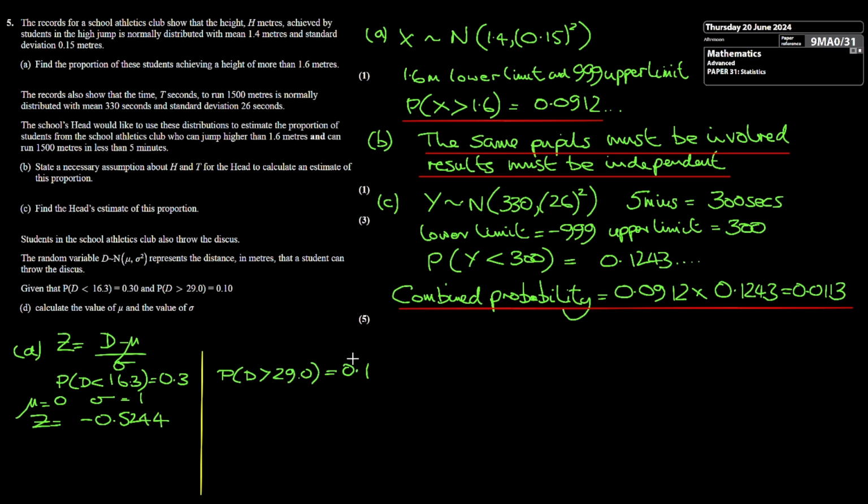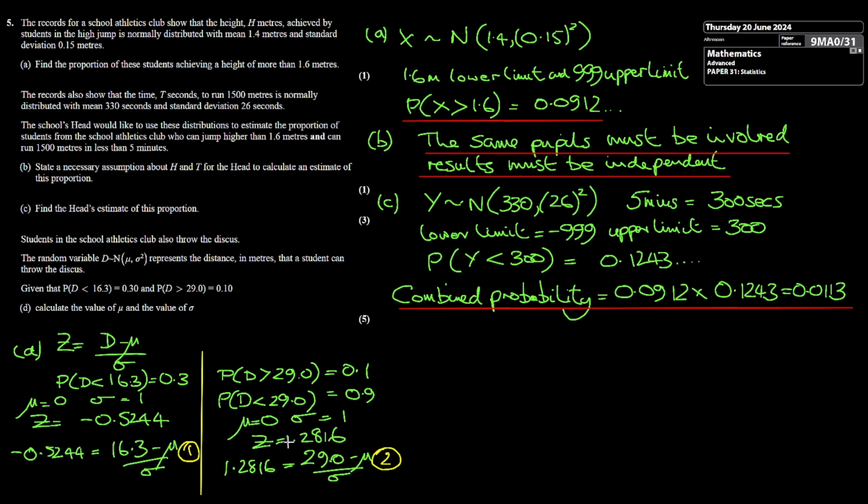In this case, our area of 0.1 is above the limit of 29.0. So what we've got to do is find the z-score for the area of 0.9, the area up to this point. And you can see that the d value here will be less than 29, giving an area of 0.9. So if we put this into a calculator with mu equal to 0 and sigma equal to 1, we get a z-score of